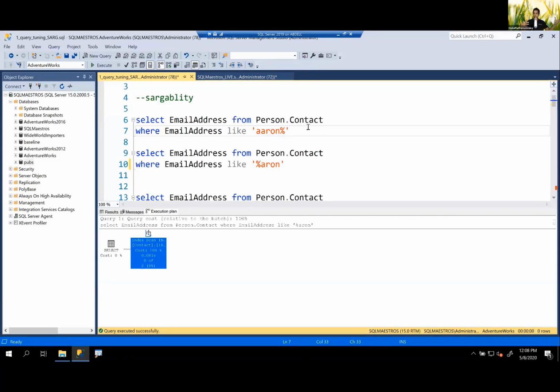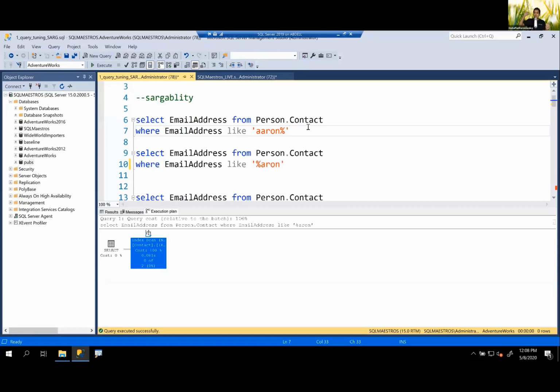By creating an index on email address, what SQL Server has done is, the base data, be it a heap, which is no index, or a clustered index, it has taken only email address from here. Technically, it also takes the clustered index key value, but that's not important right now. It takes the email address and puts it separately, and it also has a pointer to the base table. Now, when you say, give me data from this particular table and give me email address or maybe some other columns also, but the most important thing is you're filtering on email address.